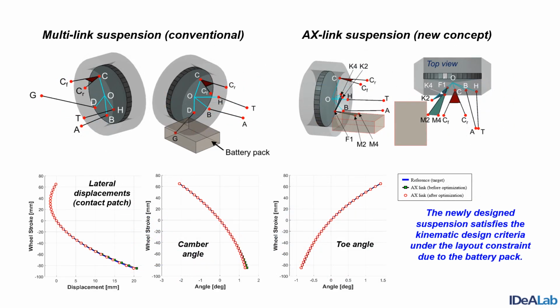Well, we won't go into the detailed kinematic analysis of the new AX-link suspension. But as you can see in the figures, our new suspension exhibits nearly the same kinematic behavior as the conventional one, even when our suspension occupies much smaller space. This is how electric vehicles can benefit from our new method.